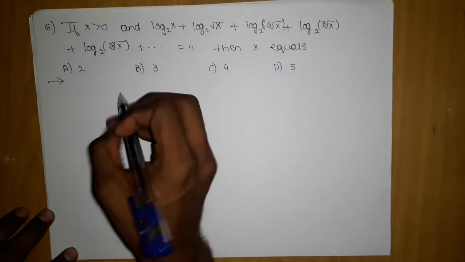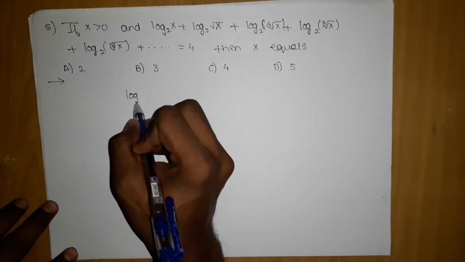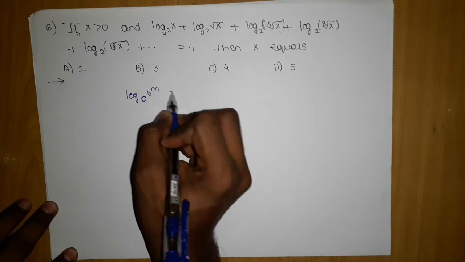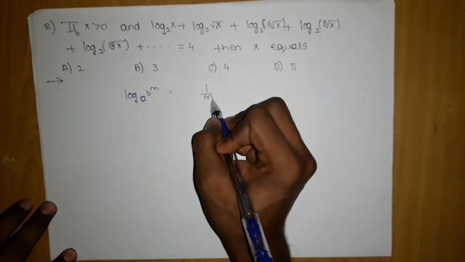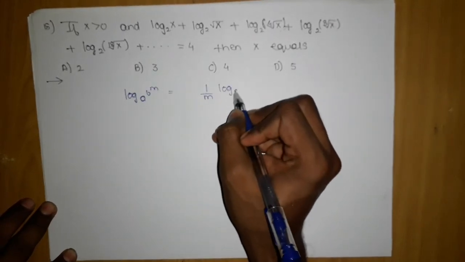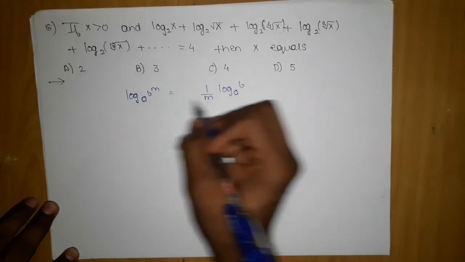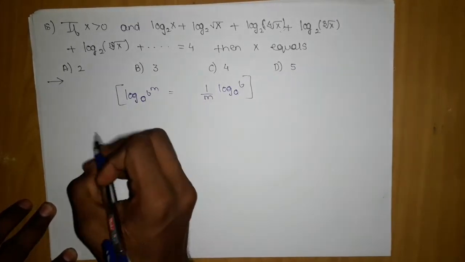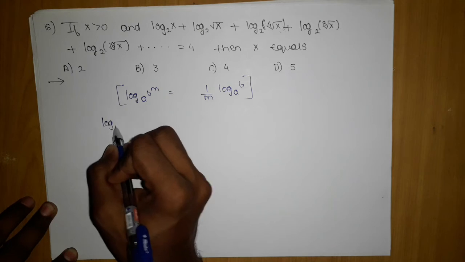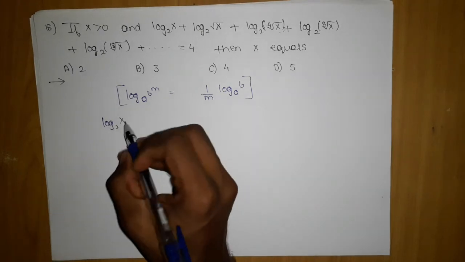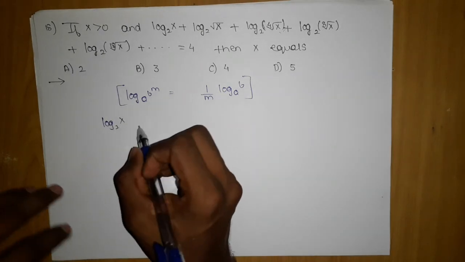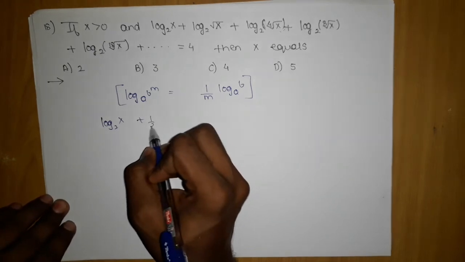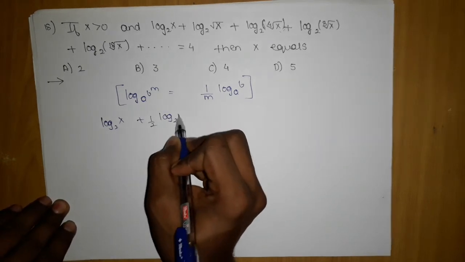This question is quite easy using the property of log a to the base b power m, which is nothing but 1 upon m log a to the base b. Using this property we can easily convert all the logs to the lowest log possible, which is 2 to the base x.